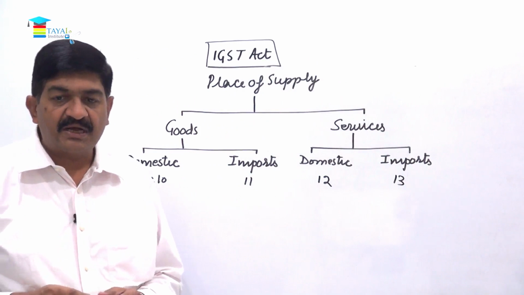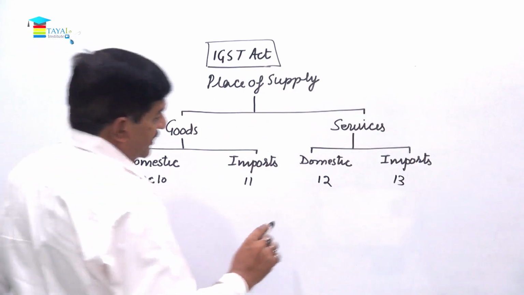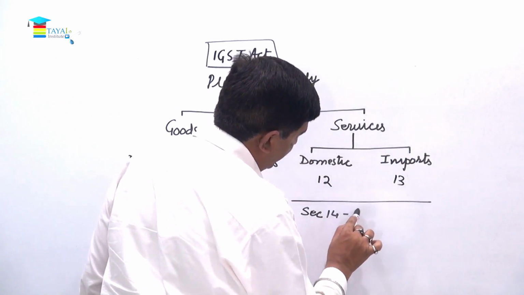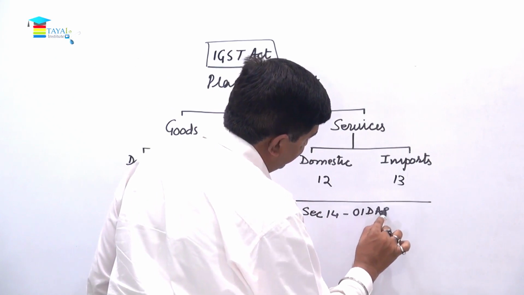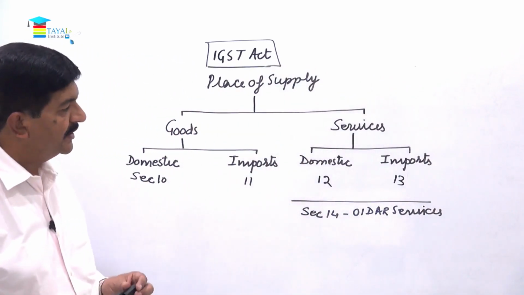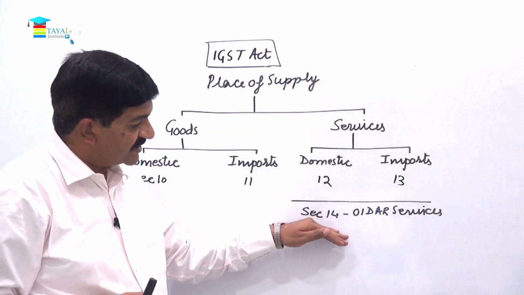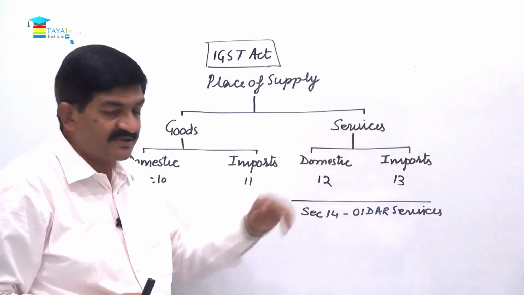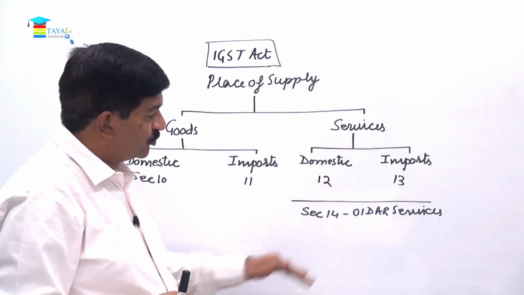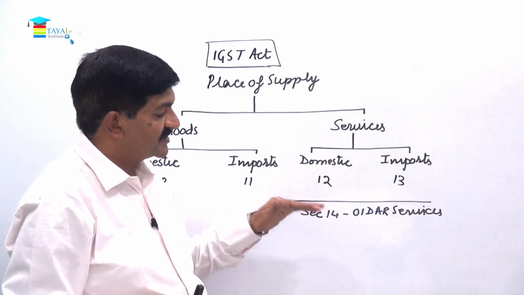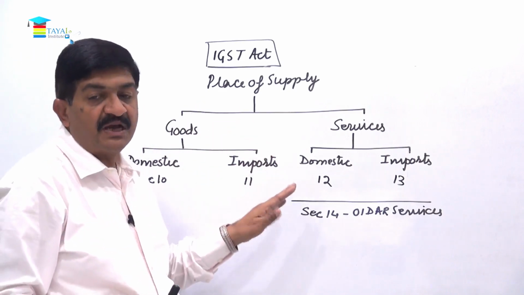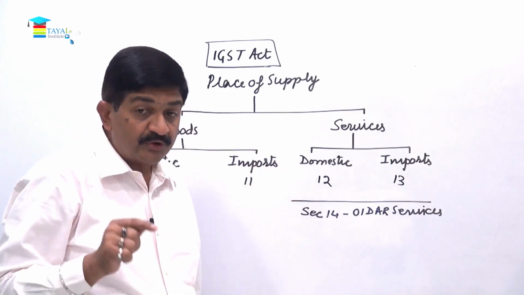Okay, so these are different provisions, and specifically we have section 14, that is only for OIDAR services. One section exclusively in relation to OIDAR services. So all services other than OIDAR services are regulated by section 12 and 13 as far as place of supply is concerned. But when it comes to OIDAR services, the place of supply is going to be decided as per section 14. Right. So these are the provisions which are relevant for understanding what we are going to discuss now.